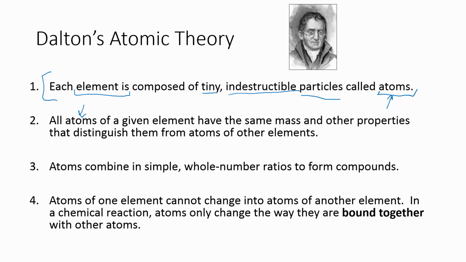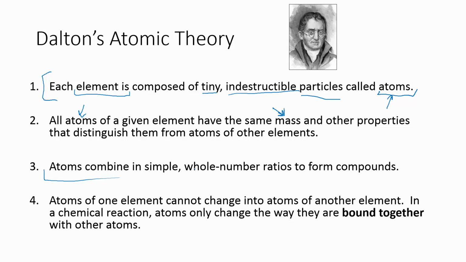We also postulated that all these atoms of whatever given element they are, so carbon or hydrogen or oxygen, must have the same mass, so they're all the same size, or else we wouldn't get these nice even ratios and proportionalities. And they have all of the other properties that they have. They share that with all the other of that type of element. So all hydrogens will effectively act the same. And for the most part, that's true. There are things called isotopes, which we know about now, that have slightly different properties for that element.